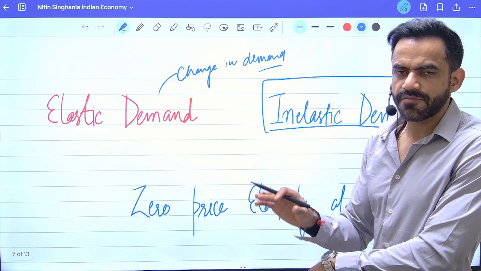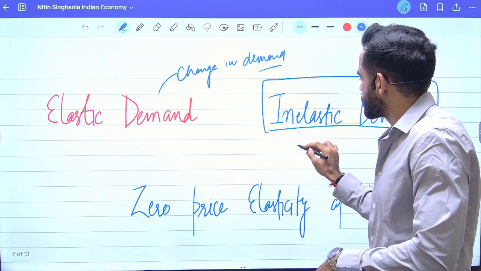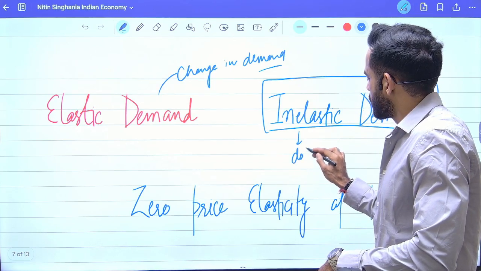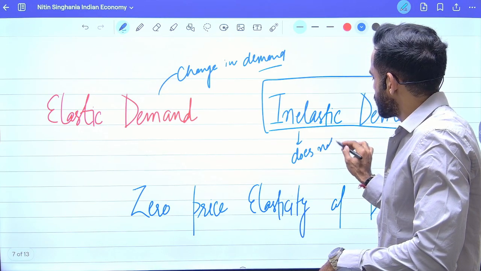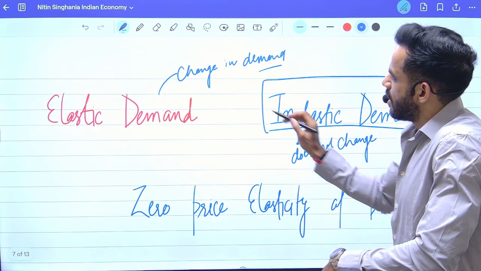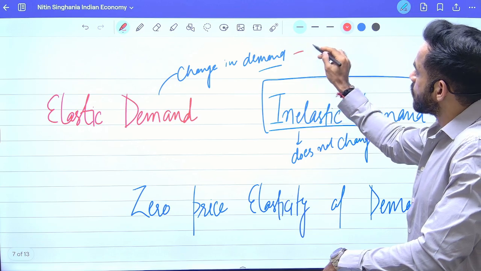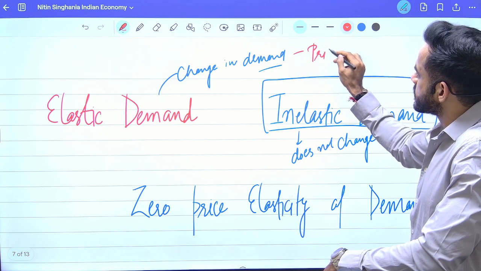That means even if price increases, the demand will remain same. Inelastic basically means it does not change. Elastic basically means which changes according to what? According to price.